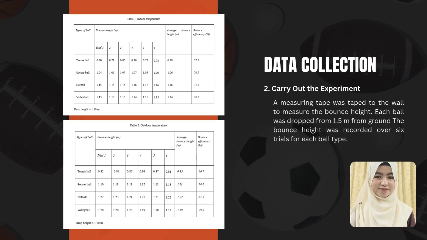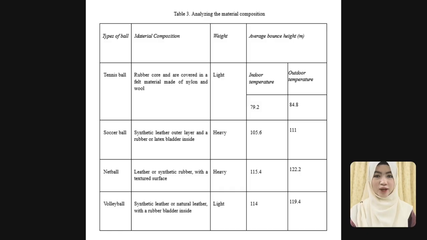For the quantitative method, we measured and collected the bounce height of each ball in meters, then we tabulated it like the table shown in the slide. While for the qualitative analysis, we collected the data of the material compositions of the balls to understand how each material might contribute to its bounce characteristics.